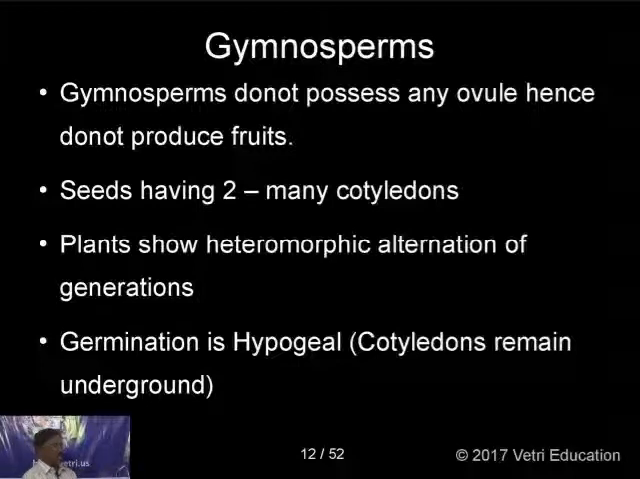Hypogeal means the cotyledons remain underground only, whereas in epigeal they will come up, just like in tamarindus and also neem. These seeds, if you happen to see in winter or the rainy season, after germination the cotyledons will come above the soil. That is called epigeal germination, whereas here it is hypogeal germination. Cotyledons just remain on the ground, and the plumule gives the shoot system and the radicle gives the root system below. So we have to remember another technical term, hypogeal germination, where the cotyledons remain underground.